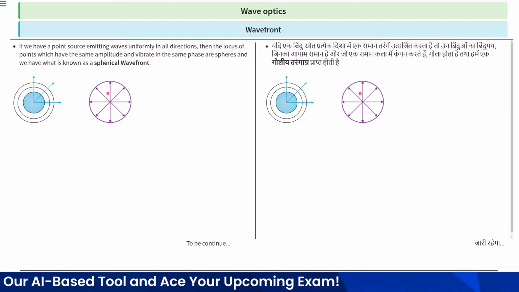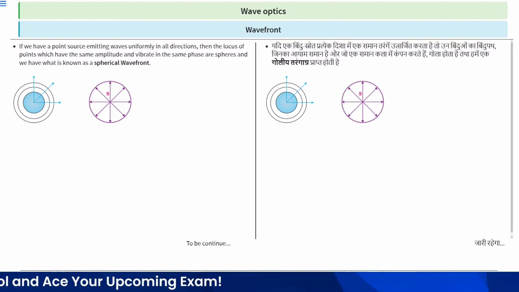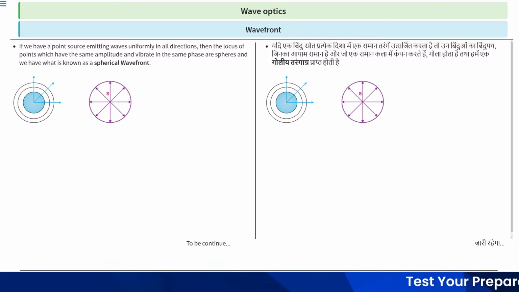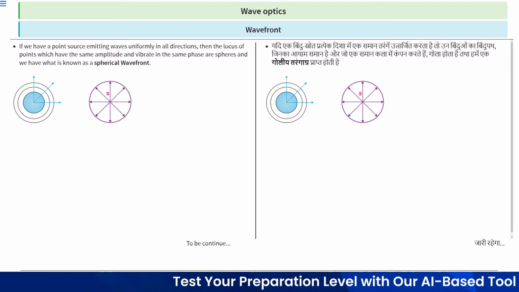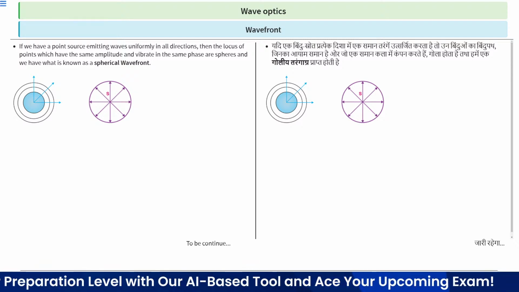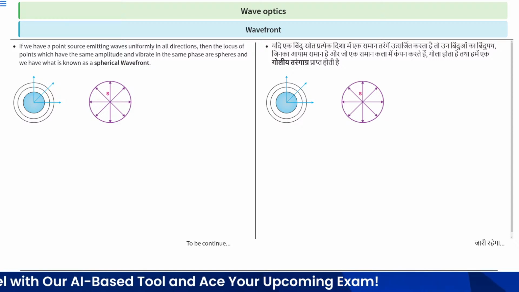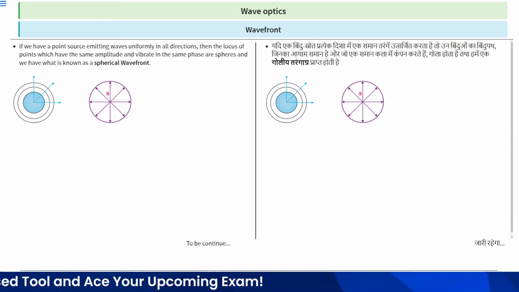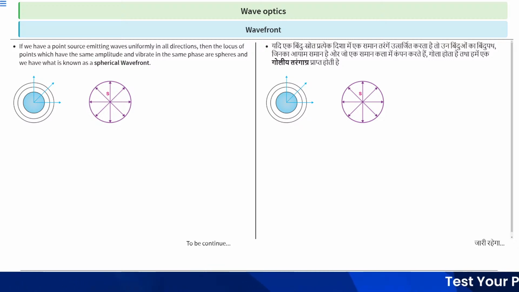When waves spread out from this point source, the shape of the wavefront is spherical, and the distance of all the oscillating points from the point source is the same. Clear?